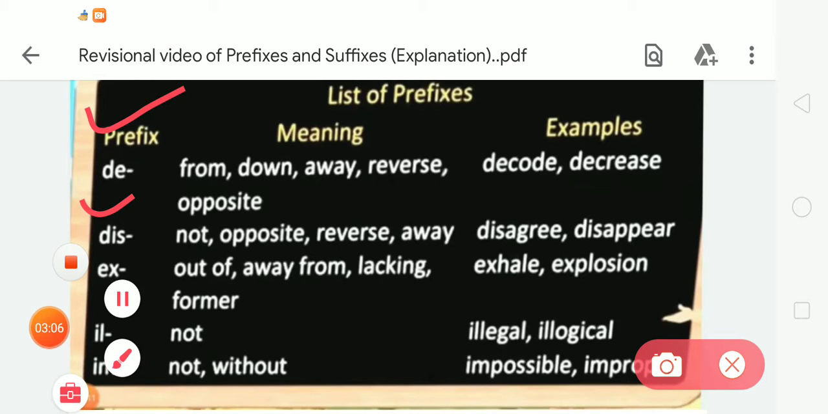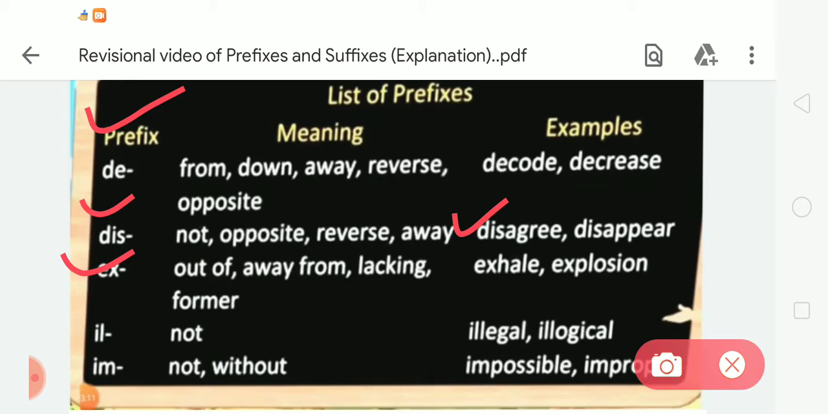Now the next is dis. Its meaning is not, opposite, reverse, away. When we add these letters to a word, the meaning of that word changes. For example, there is the word agree, and when we add dis, it becomes disagree. Other examples are disagree and disappear.